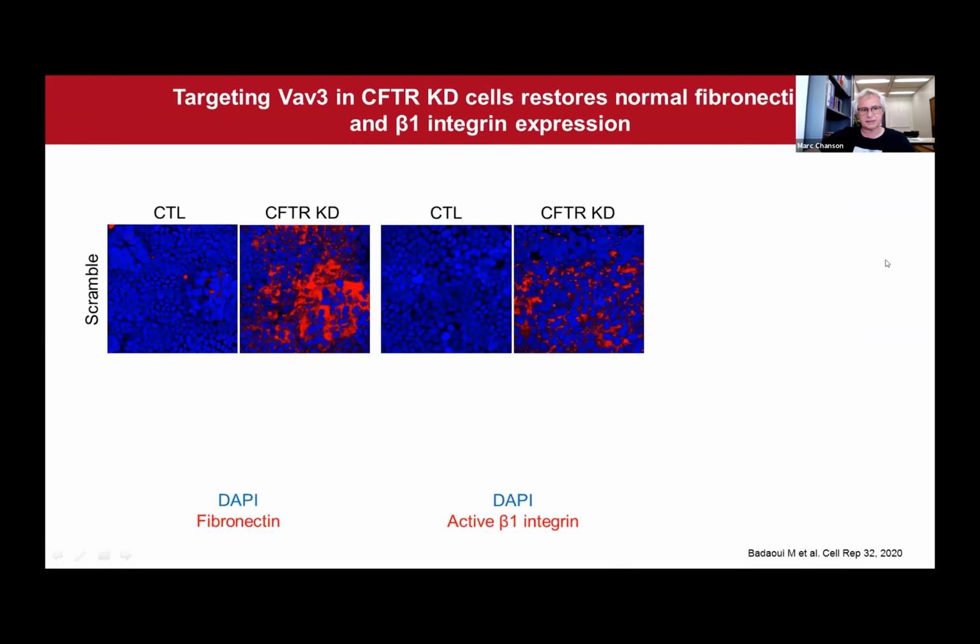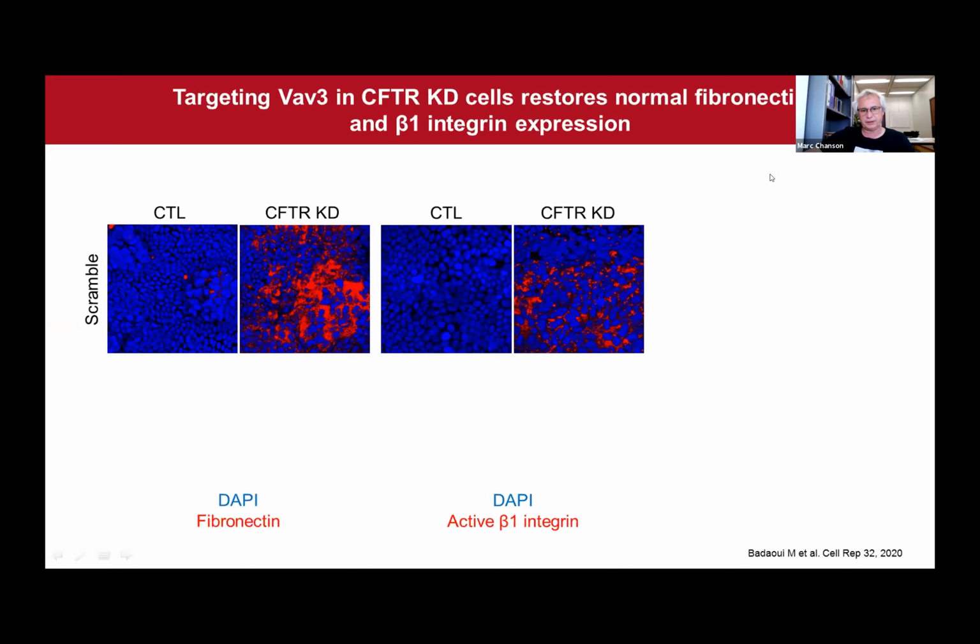On the next slide, this is similar data. This is fibronectin expression in Calu3 cells cultured for at least 2 weeks, so we can see fibronectin at the cell surface, but we can also detect active beta-1 integrin in these cells, again recapitulating what we observe in primary cell cultures.